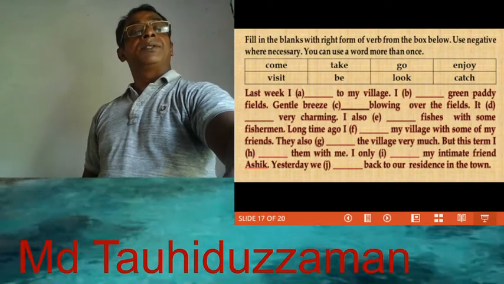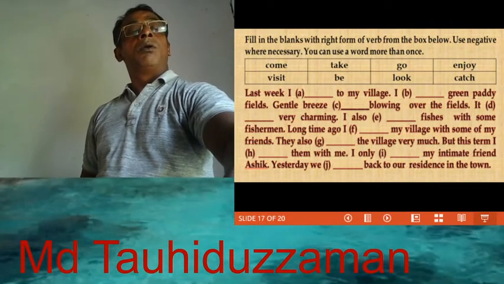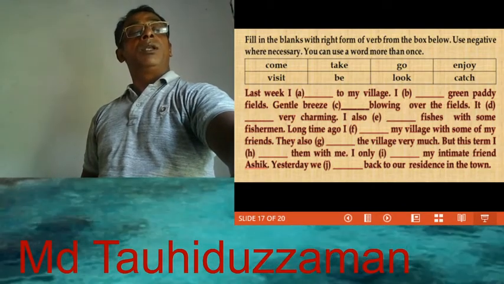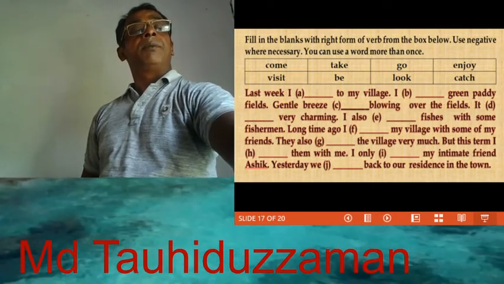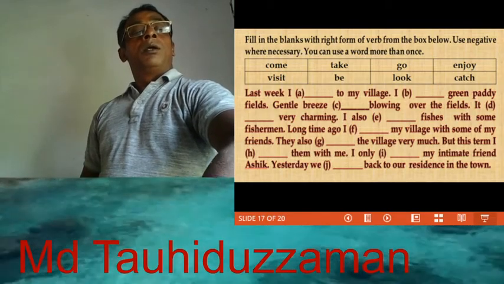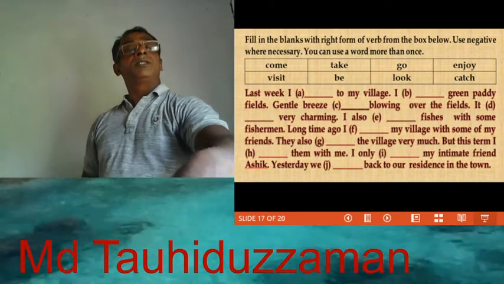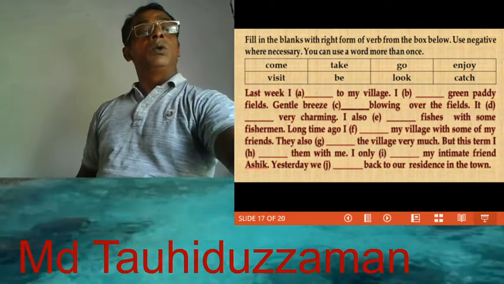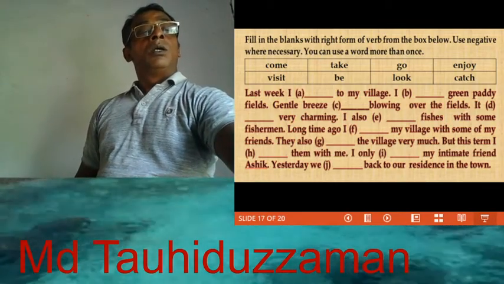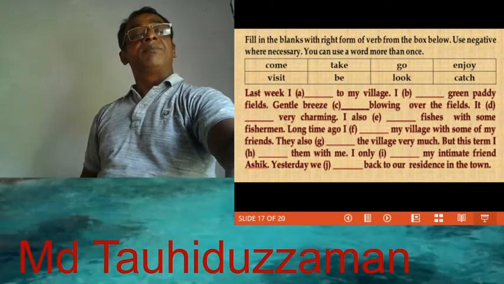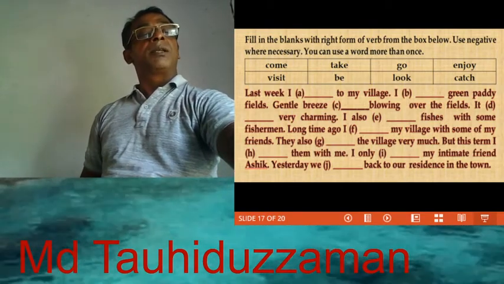Here the gap is before the main verb blowing, so there will be an auxiliary verb. Over the fields. It dash very charming. It look. I also dash fishes. I also catch fishes with some fishermen.